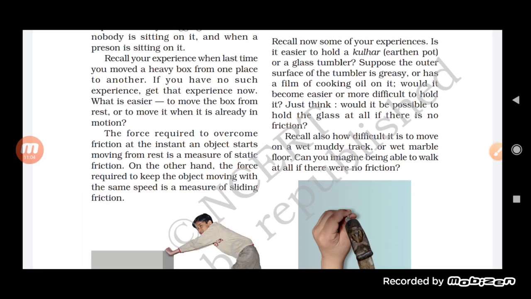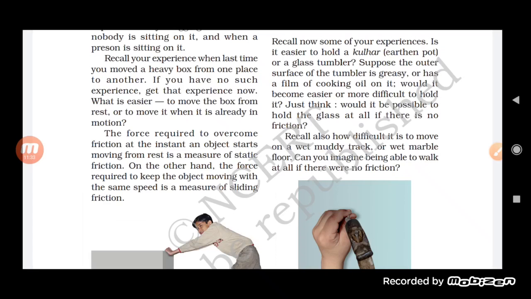So what is static friction? Suppose a table is kept and you apply a force on it, until it starts moving. Here you are applying a force to overcome the force of friction which was already present in the object when it is at rest. Such a friction which is present in an object at rest position is called static friction.